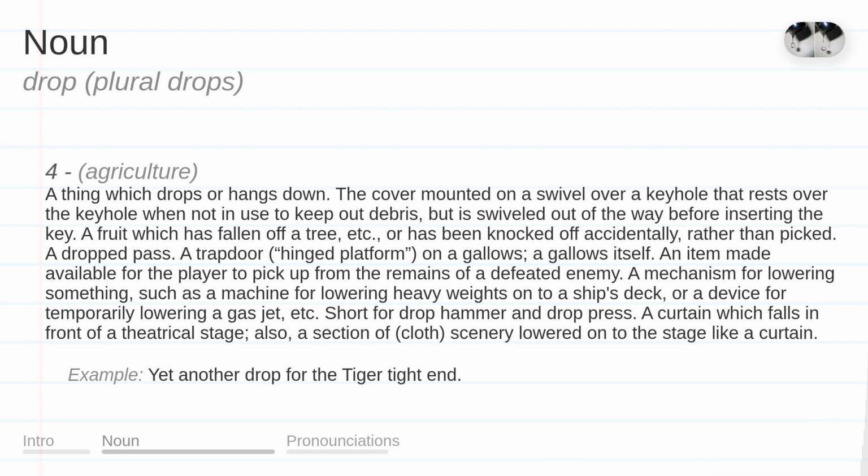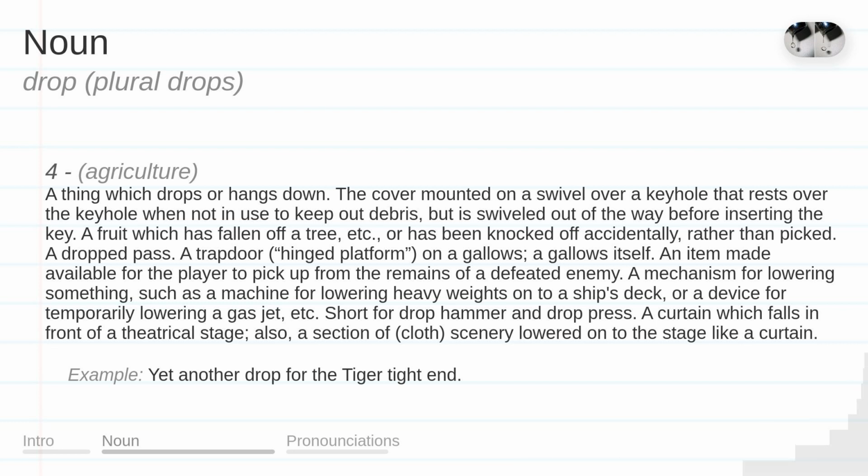A fruit which has fallen off a tree, etc., or has been knocked off accidentally, rather than picked. A dropped pass. A trapdoor, hinged platform, on a gallows itself. An item made available for the player to pick up from the remains of a defeated enemy. A mechanism for lowering something, such as a machine for lowering heavy weights onto a ship's deck, or a device for temporarily lowering a gas jet, etc. Short for drop hammer and drop press.